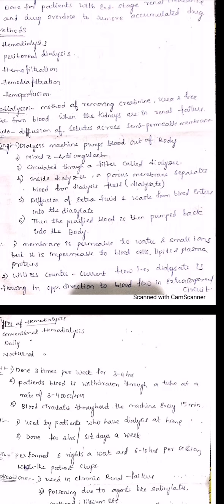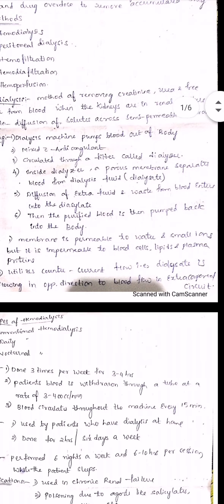What happens is that automatically the extra fluid and waste from the blood diffuse into the dialysate. Along with the blood you may have some accumulated amount of the drug and also the waste present in your blood, and that passes into the dialysate. So only the purified blood is pumped out, and the extra waste is collected on that membrane side, in the dialysate. By this process you get purified blood without any waste or any accumulated drug.